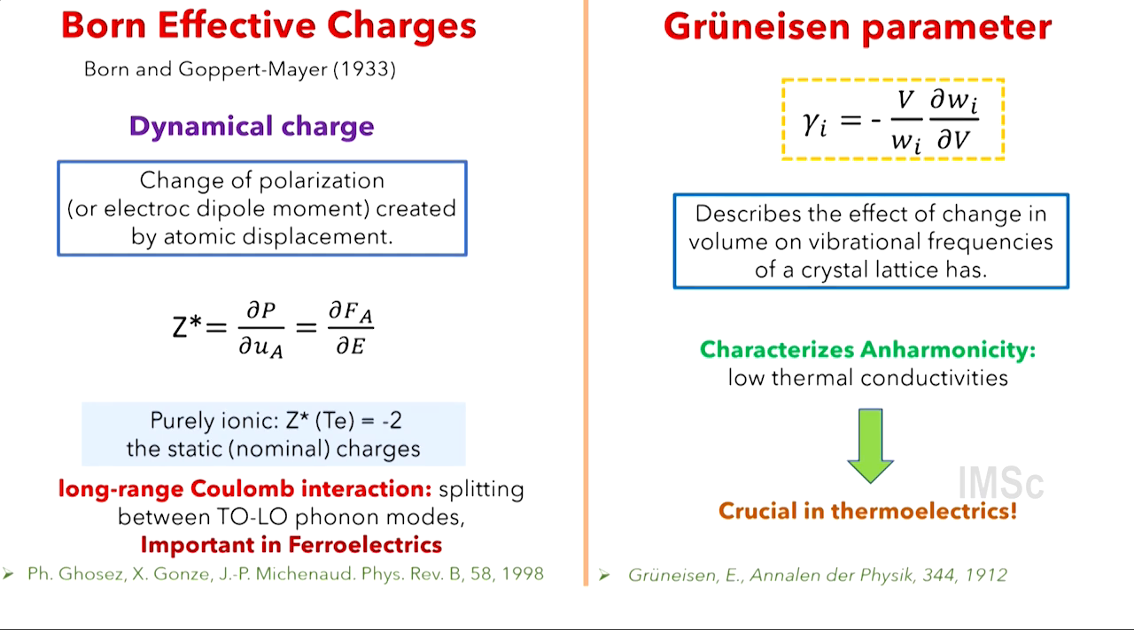Second is the Gruneisen parameter, and this is basically the logarithmic derivative of vibrational frequency with respect to the volume of a crystal unit cell. And this parameter typically is much smaller in most compounds, and in these compounds it tends to be bigger than 8. It's a dimensionless number. It's also very anomalous.